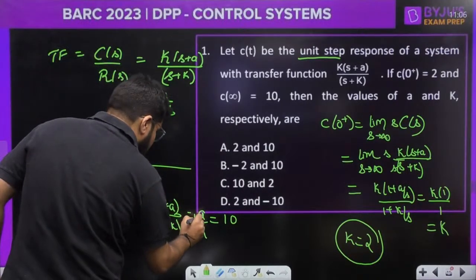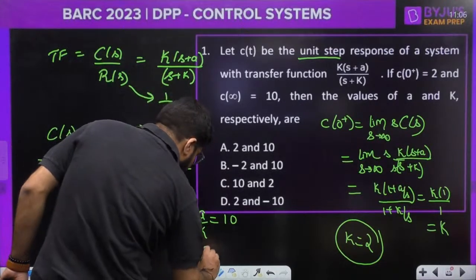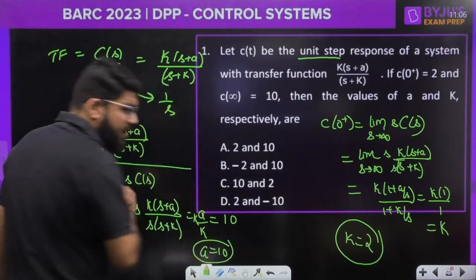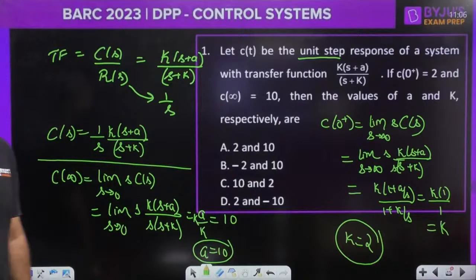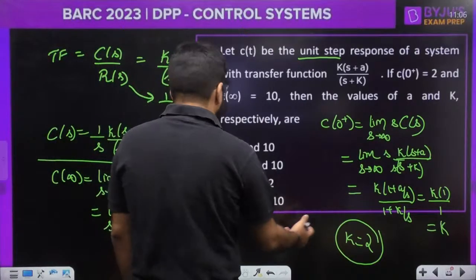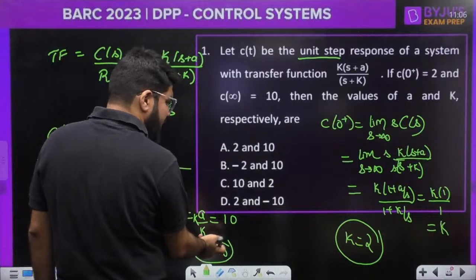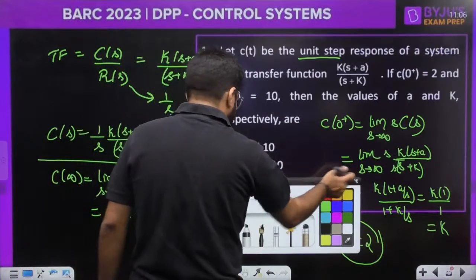No, there is also one more k. So k will also get cancelled. So a is equal to 10 actually. Correct? A is equal to 10. ठीक है, करेक्ट. तो K and A and K respectively, तो A10 K2, option number C.